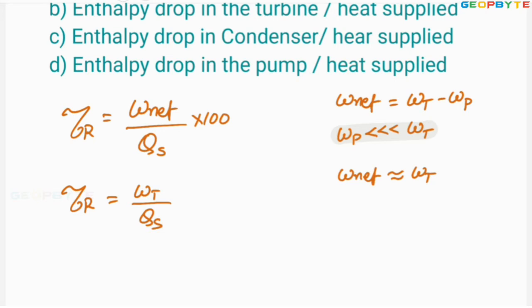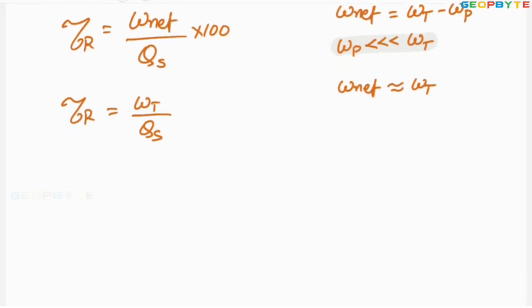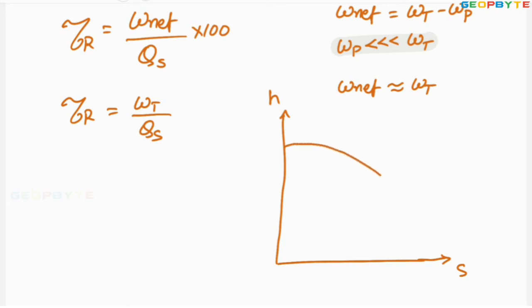Here turbine work equal to what? If I take the HS diagram, enthalpy versus entropy diagram, this is the saturated curve. The steam is entering at high pressure for the turbine and steam is leaving at low pressure from the turbine. In general, we are allowing the superheated steam to the turbine with a pressure P1 where the enthalpy is H1.